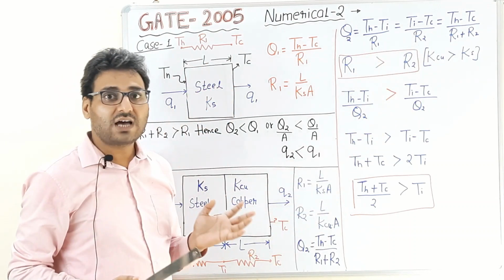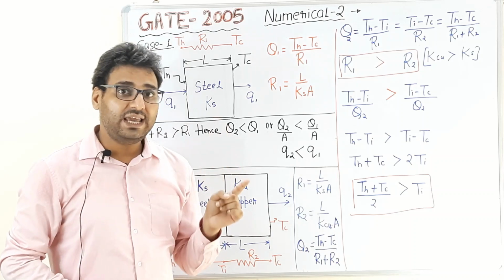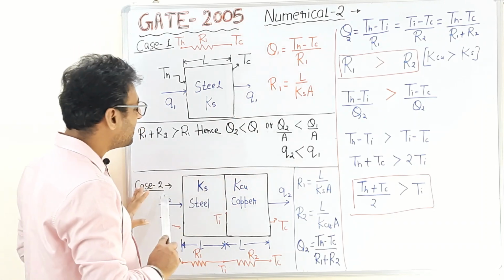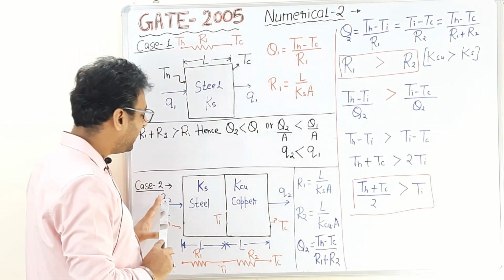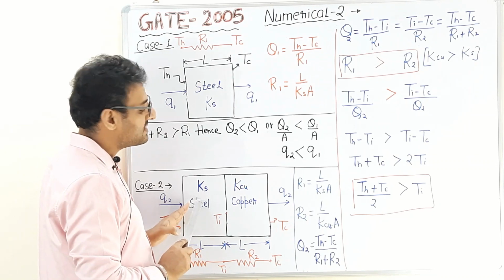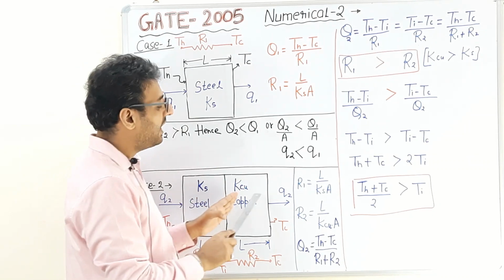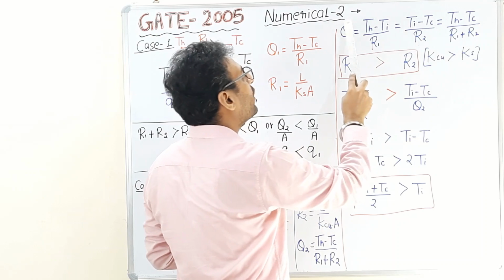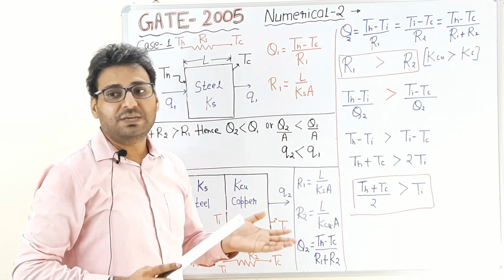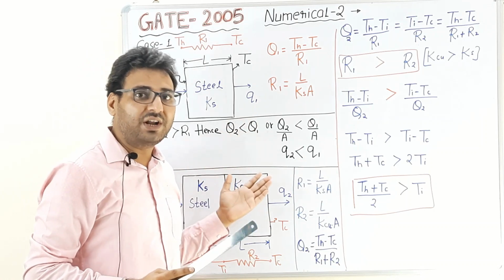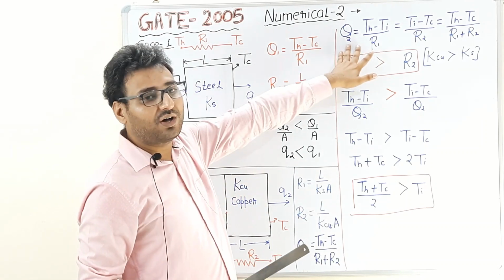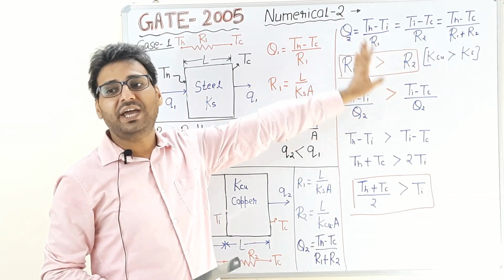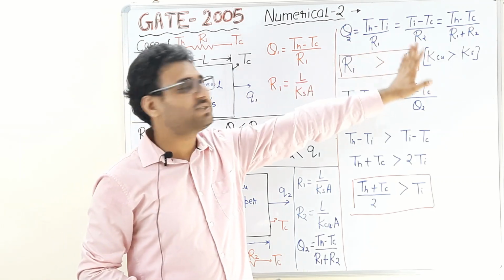Now as I already told you in the last lecture, for 1D steady state heat conduction, the heat transfer rate within the system remains constant. So whatever heat is conducting in the steel plate, the same heat will be at the interface, and the same heat will be in the copper plate. So all these 3 values of the heat transfer rate in case number 2 will be equal, because according to the energy principle and 1D steady state heat conduction, the heat transfer rate remains constant in the system. So we can determine the heat transfer rate from any of these formulas.